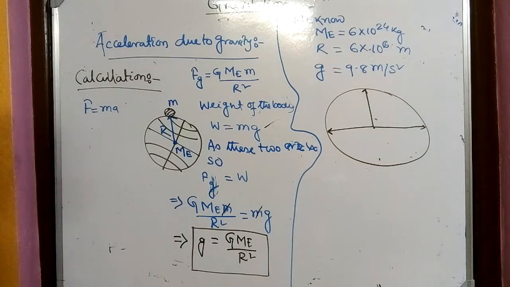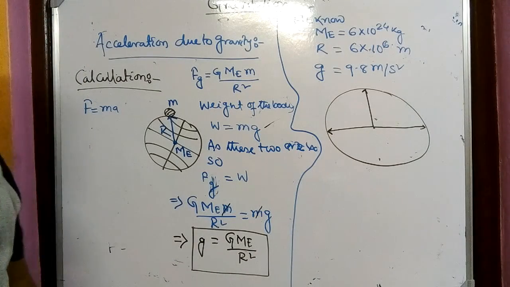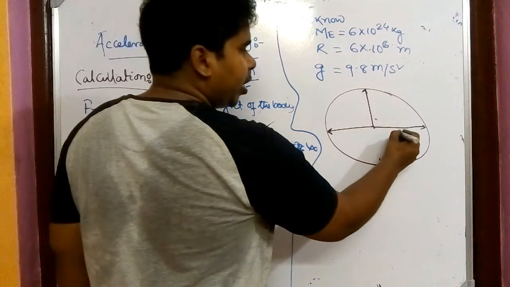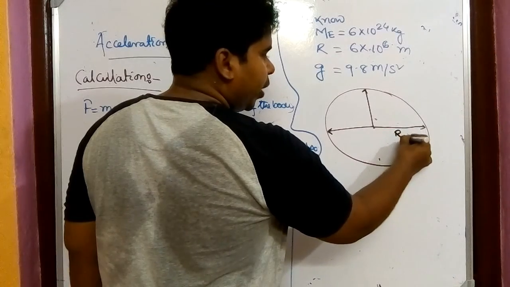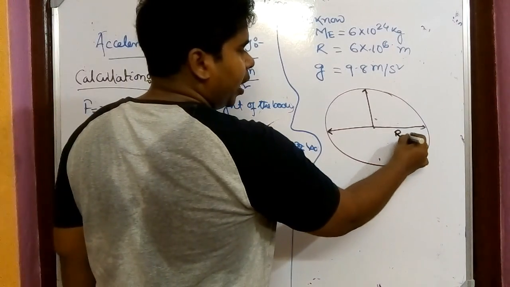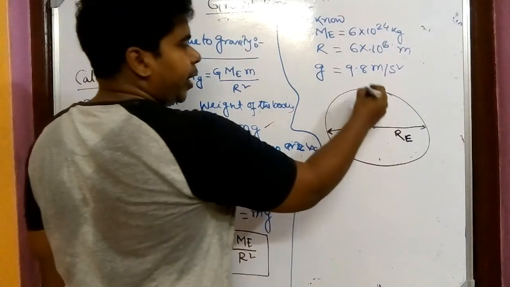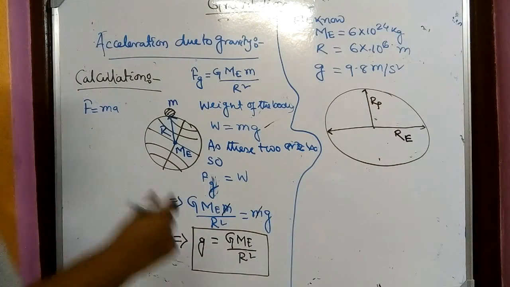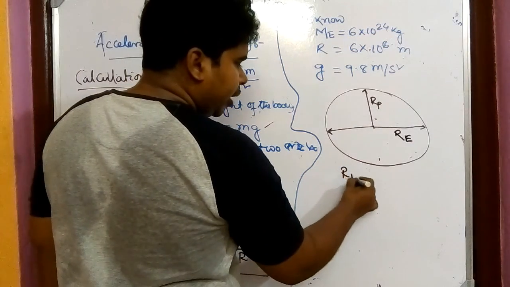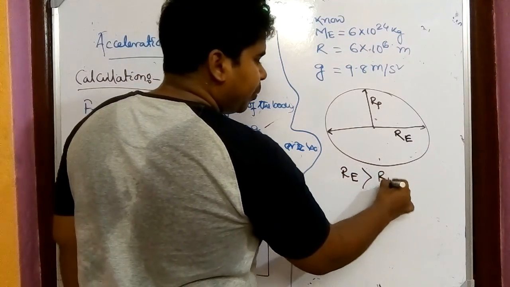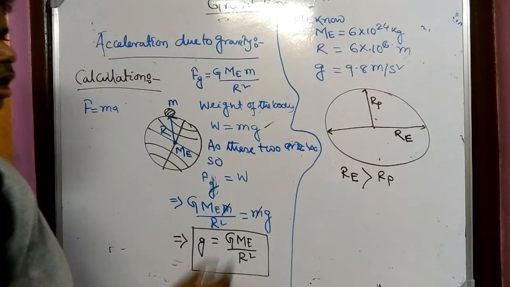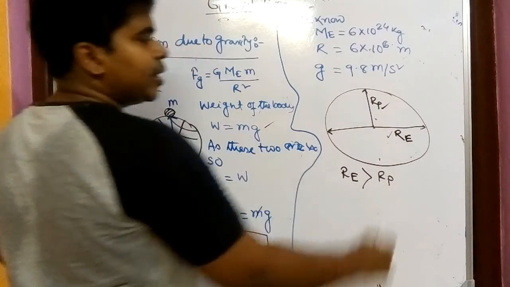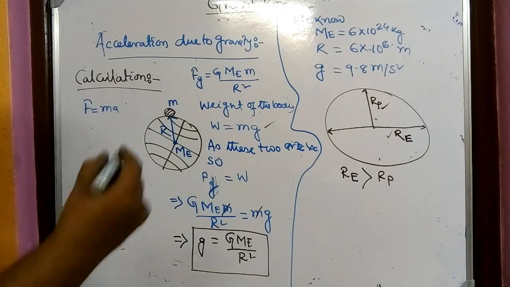So whenever we are talking about the radius of the earth, it is not constant. The radius of the earth in the equator zone, if it is told by RE, and the radius along the pole, these two are completely different. It is clearly shown that RE is greater than RP, right? So RE is the radius in the equator zone, RP is the radius in the polar zone, that is the poles.